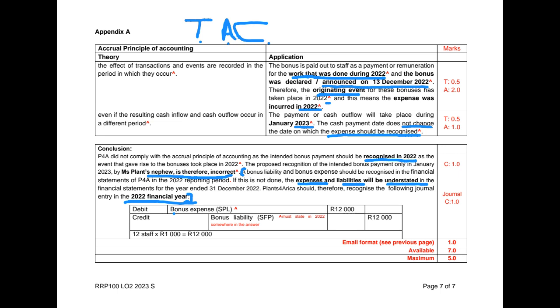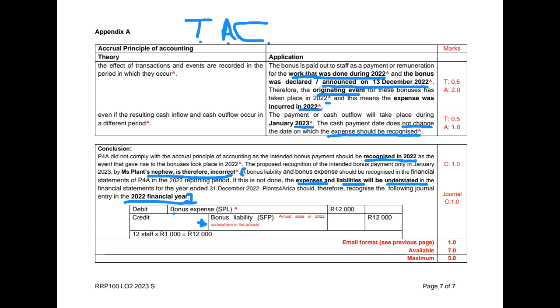So bonus expense, and then we should have raised a liability, because we can't say credit bank, because it's not paid in December, it's not paid in 2022. So we would have had to realize that we have to raise a liability, or an accrued expense is another way to say it, an accrued expense for this specific expense that we need to pay.